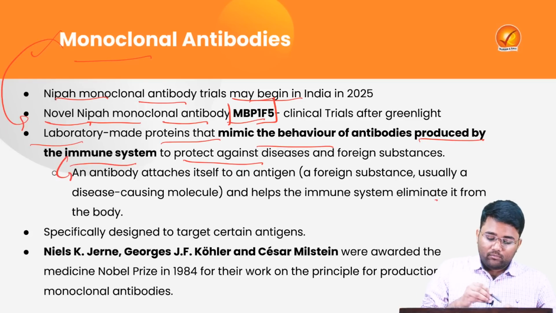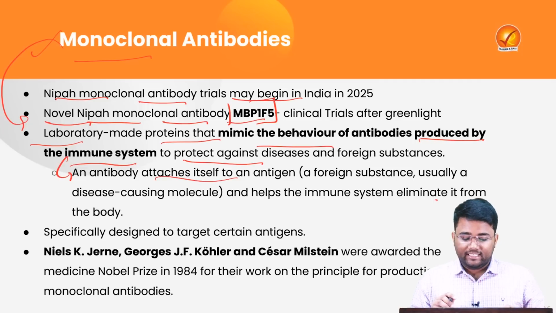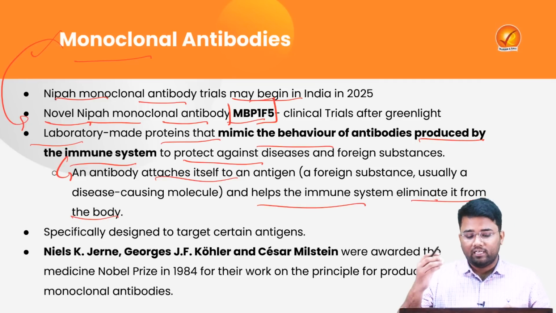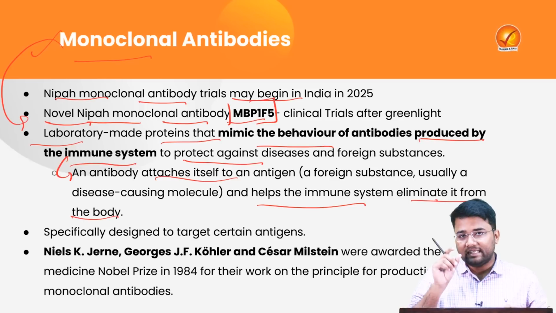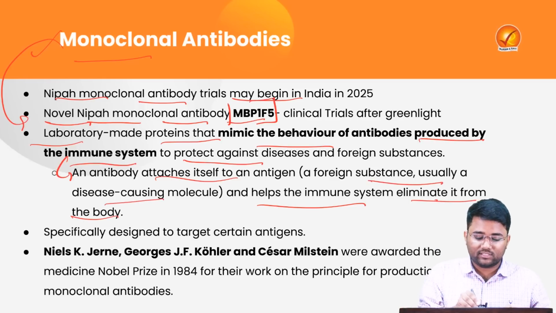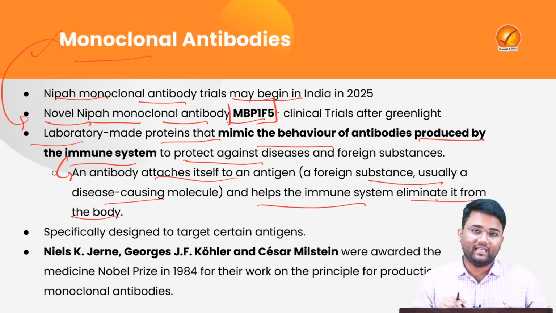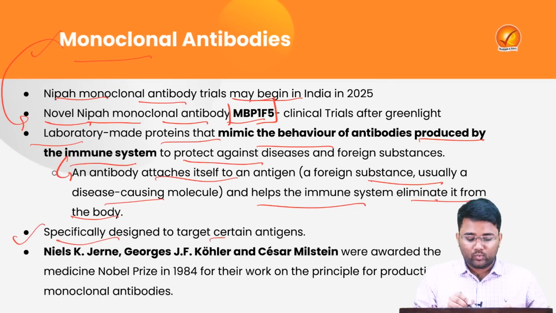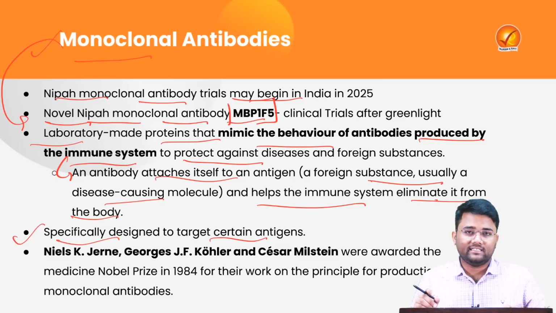An antibody attaches itself to an antigen and helps the immune system eliminate that antigen from the body, whereas an antigen is a foreign substance, usually a disease-causing agent or molecule. Monoclonal antibodies are specifically designed to target certain antigens and to cure specific diseases.